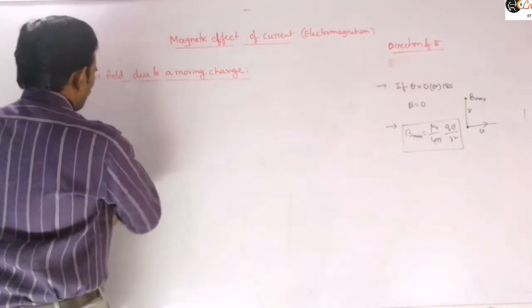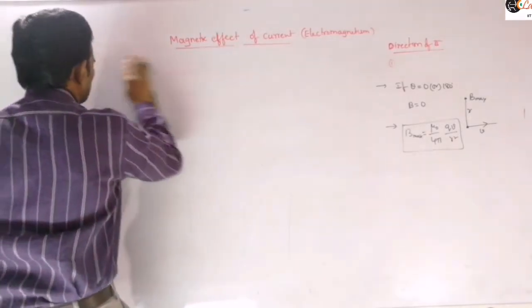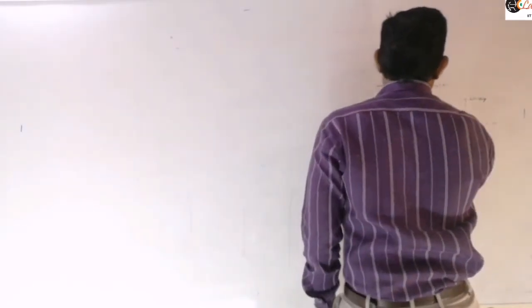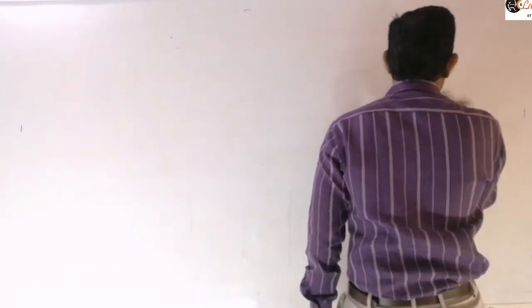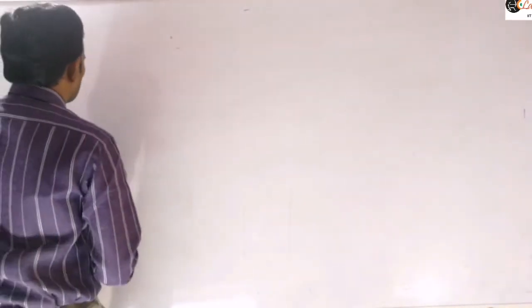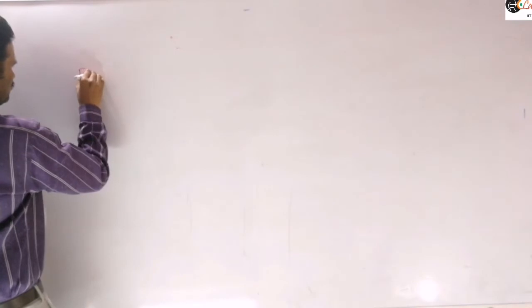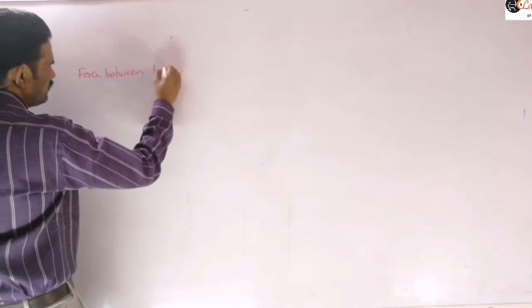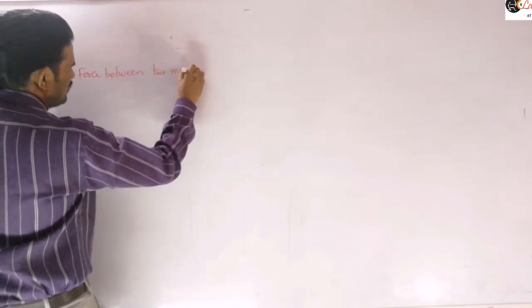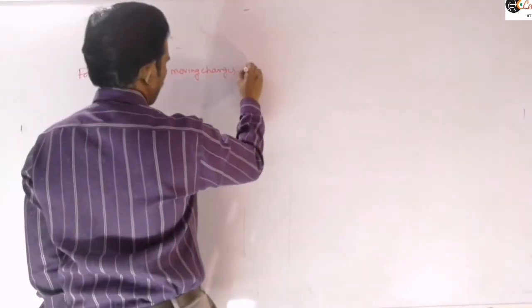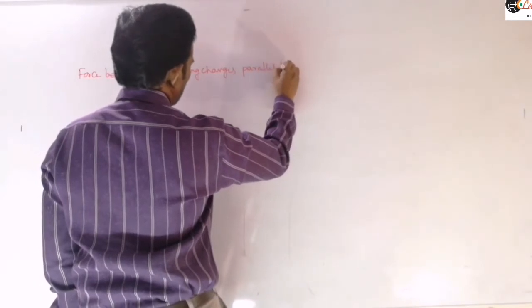Based on this, we will derive the expression for the force between two charged particles. So let us see that force between the two charged particles. We have still not started the current carrying conductor; after completing this force, I will start the field produced by the current carrying conductor. So now, force between two moving charges parallel to each other.